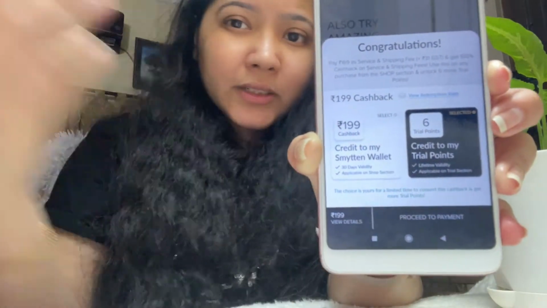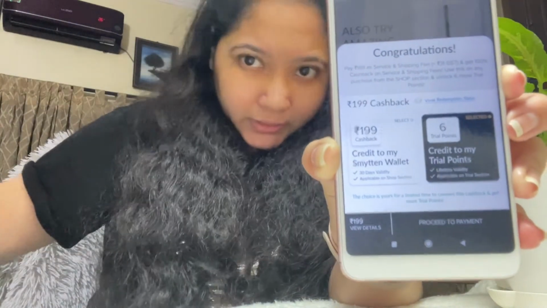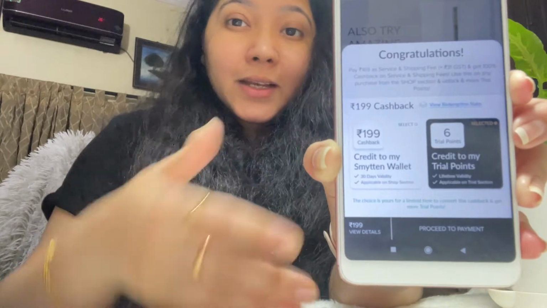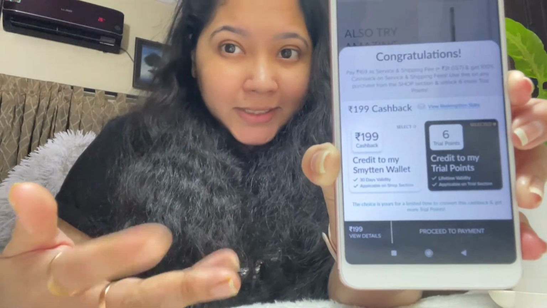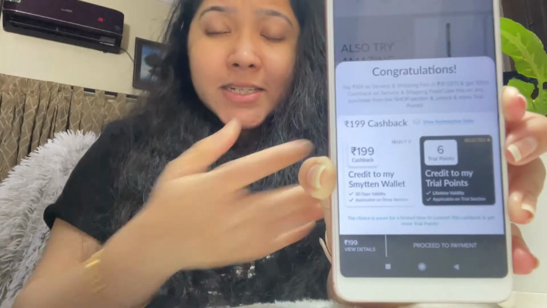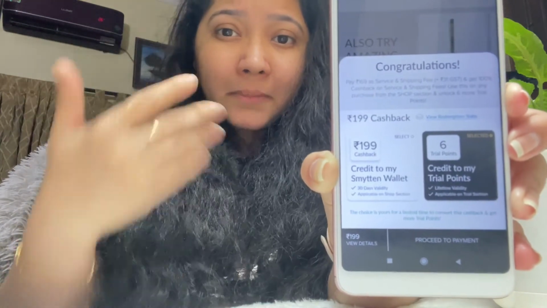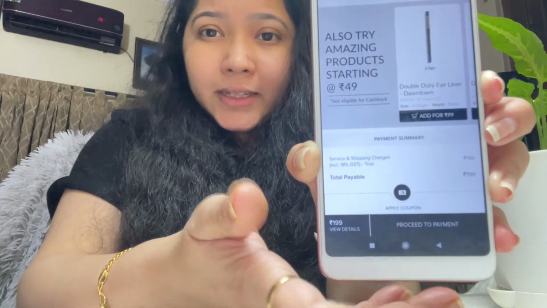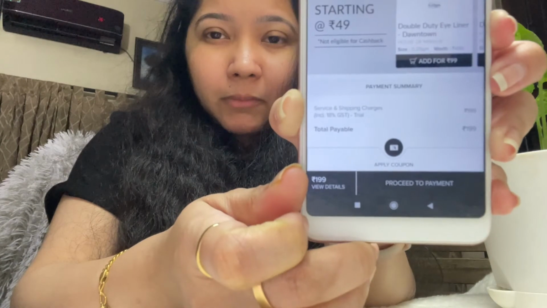And once you go to proceed, it's going to ask for your card details or the payment method, and that's it. I'm not proceeding anymore because my address and things like that are added out there. So this is it, and this is a simple method and nothing else. This is the only amount that you have to pay, that's 199. So please don't get confused, and just because you don't understand what's happening, don't try to blame the app.